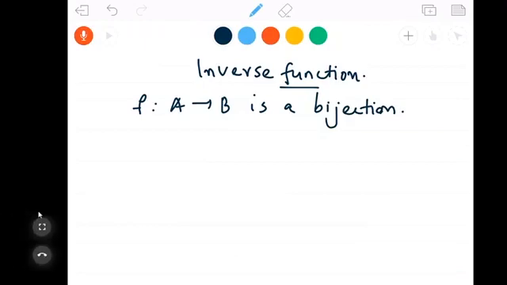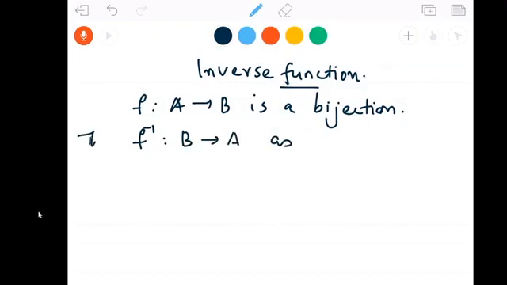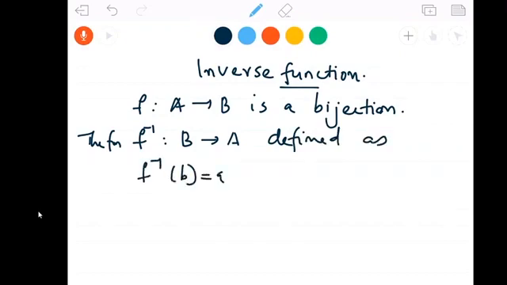Then I am defining a function f inverse from B to A, which is defined as f inverse of b equal to a if and only if b is equal to f of a.